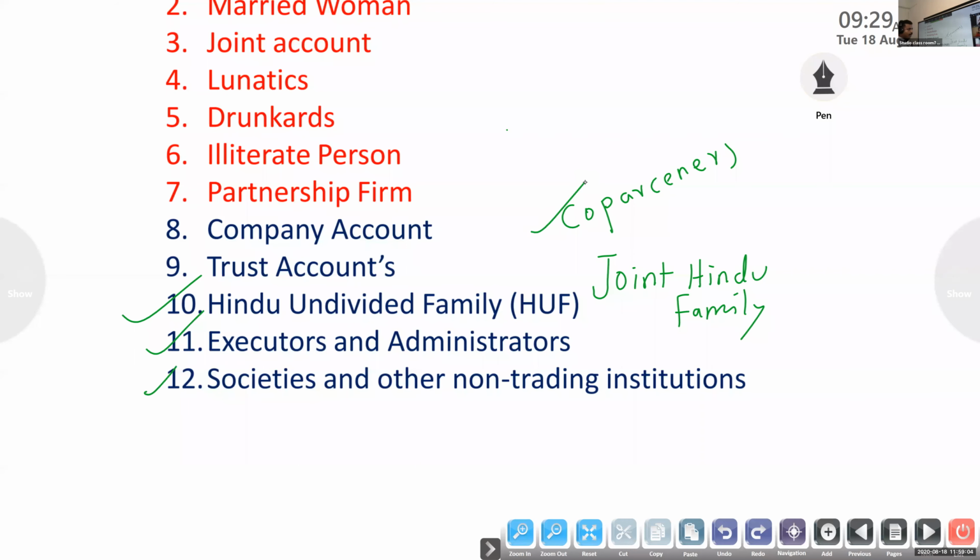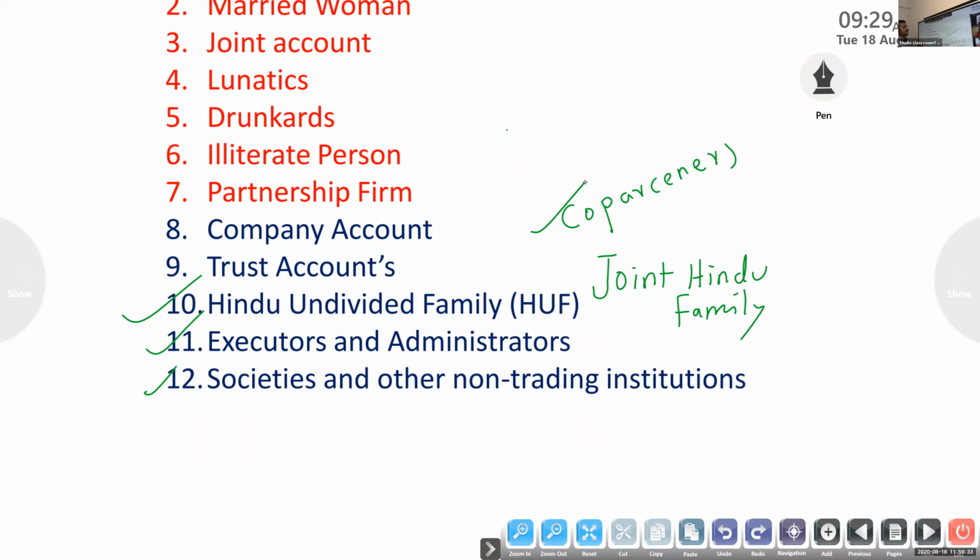The females have no co-partnership interest in the activities of the joint Hindu family. They have no rights. The male member gets the membership at the time of birth.